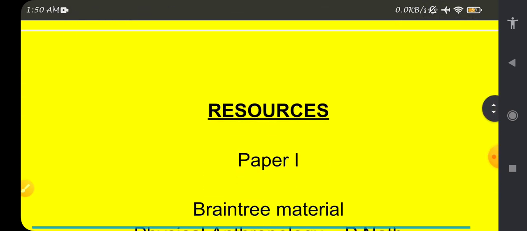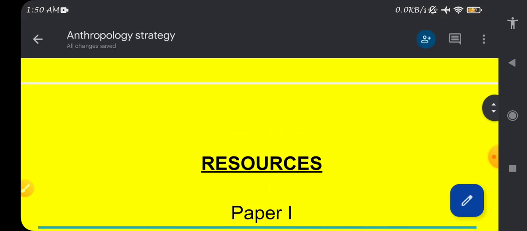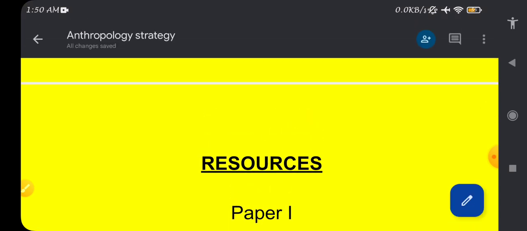Moving forward, in this anthropology starter, we are going to see the resources. These resources are mandatory. After extensive research, now I am going to present what books we are going to study for paper 1 and what books we are going to study for paper 2, because there are hundreds of books for both the papers and one cannot refer to all of them.